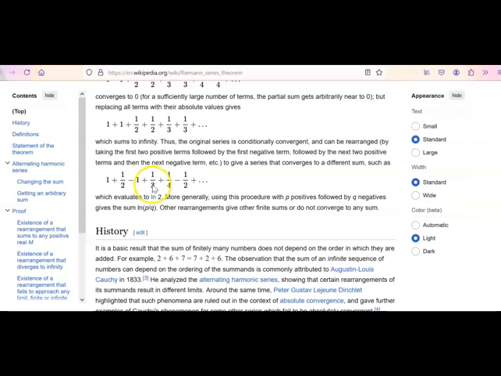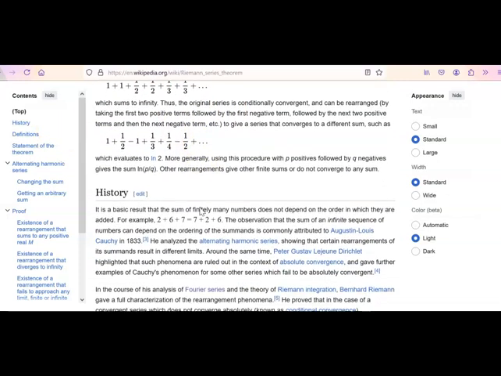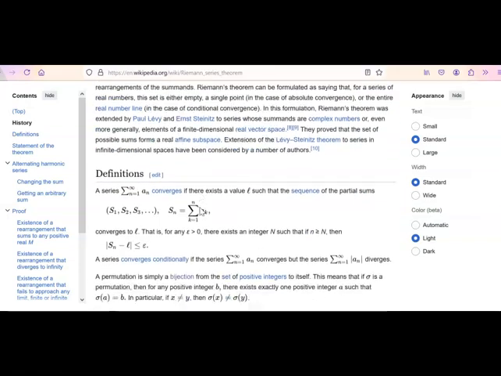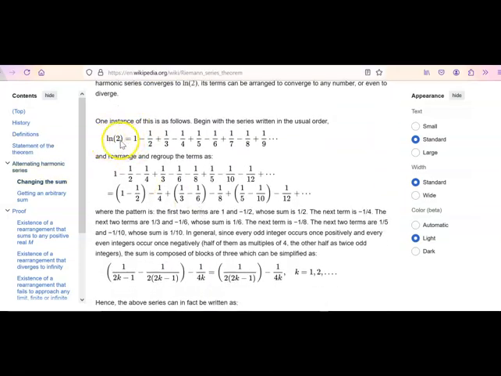Now, if I were to rearrange things so that I have 1 plus a half, so 1.5, and then minus 1, I'm at a half. And then I can add some values and subtract some. This is going to converge to natural log of 2, okay? So this is a very common example. I didn't want to write this all out because it's available for us on the internet. But if we go through this, there's a couple of other examples, right? I'm not going to go through all of these, but here we have the series for natural log of 2.